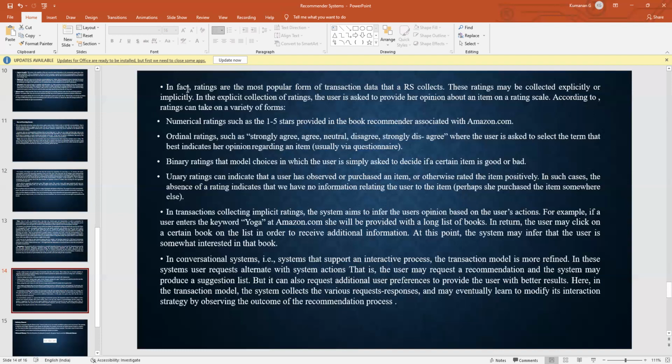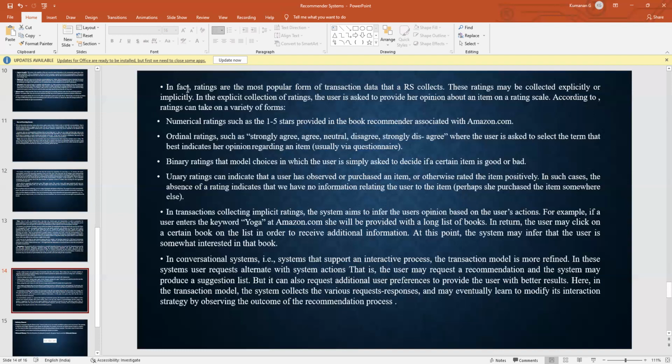In conversational systems, that is, systems that support an interactive process, the task model is more refined. In these systems, user requests alternate with system actions. That is, the user may request a recommendation and the system may produce a suggestion list, but it can also request additional user preferences to provide the user with better results. Here, in the transaction model, the system collects the various aspects of request and response, and may eventually learn to modify its interaction strategy by observing the outcome of the recommendation process.